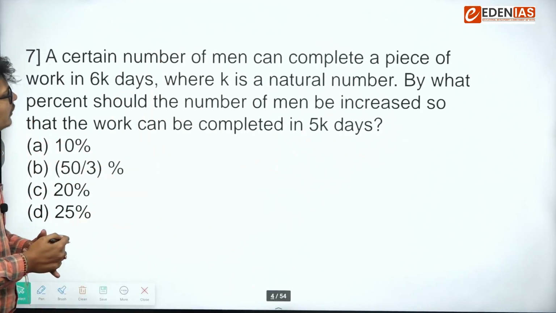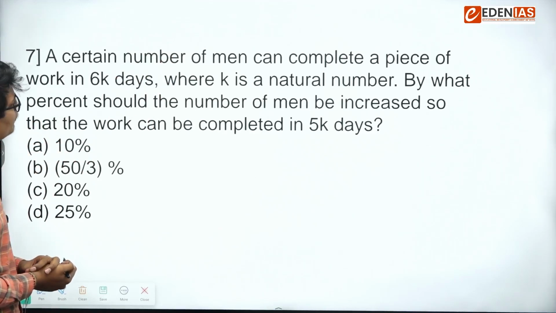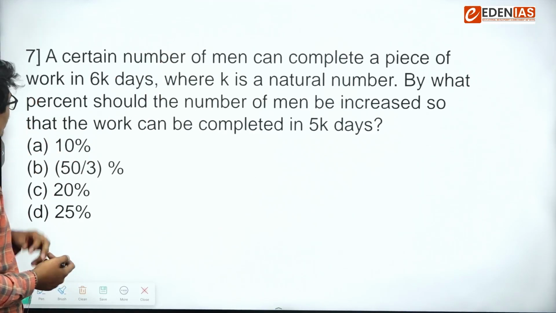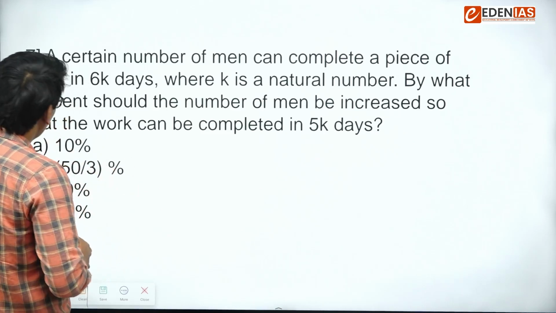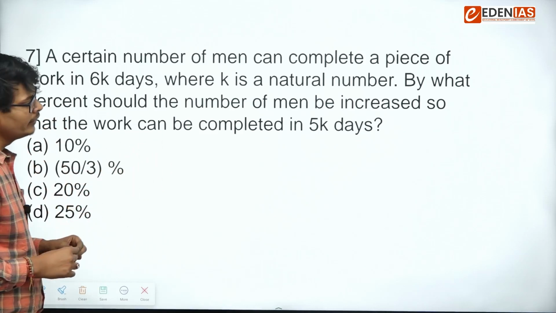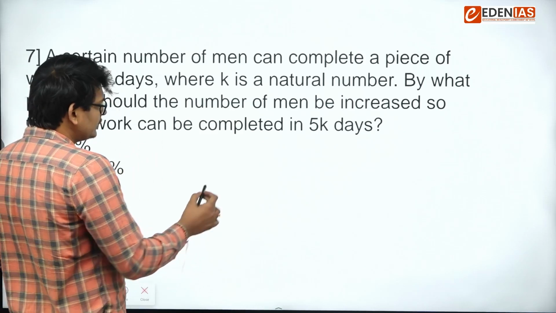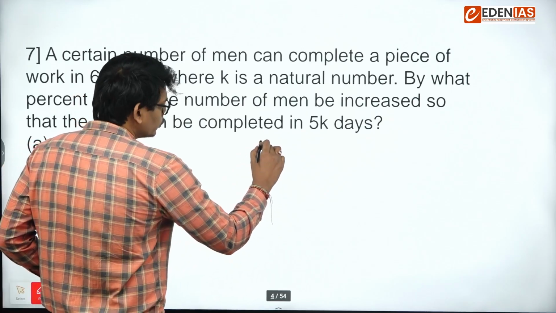This question is on time and work. What does it say? A certain number of men can complete a piece of work in 6k days, where k is a natural number. By what percentage should the number of men be increased so that the work can be completed in 5k days? You can see here the work is constant.